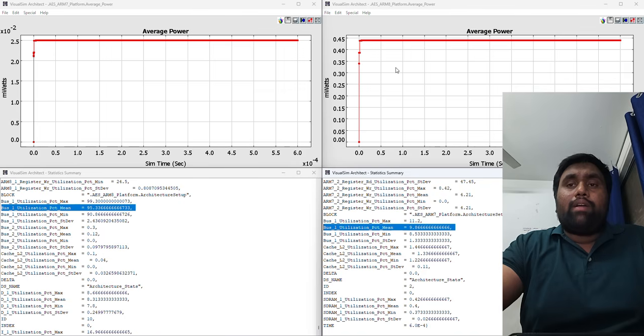ARM8 is powerful, but risky for the tasks, whereas ARM7 is stable, power efficient, and has no bottlenecks. So if you want a processor for heavy workloads, then we can go for ARM8. If we want something for IoT devices, which is a trending topic in the current market, then we can go with ARM7. So it's based on our choice. Thank you.